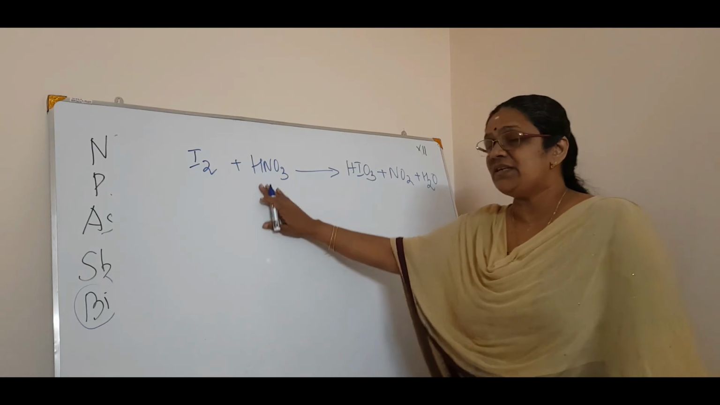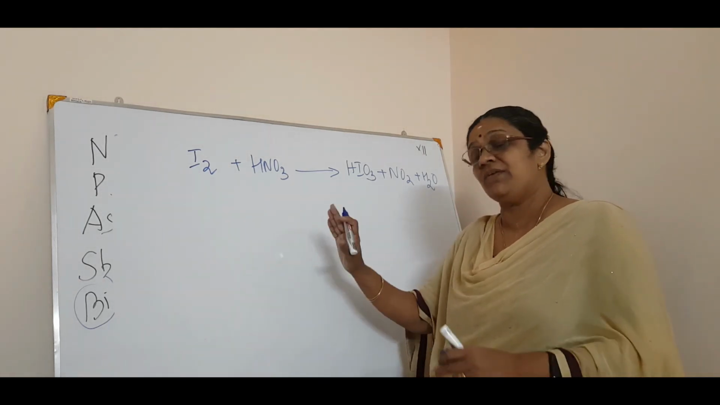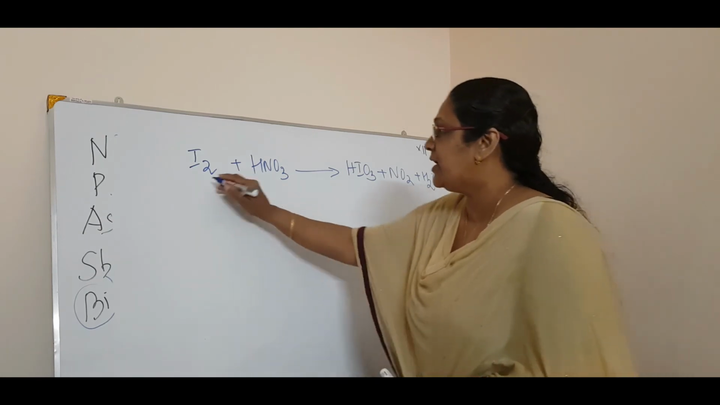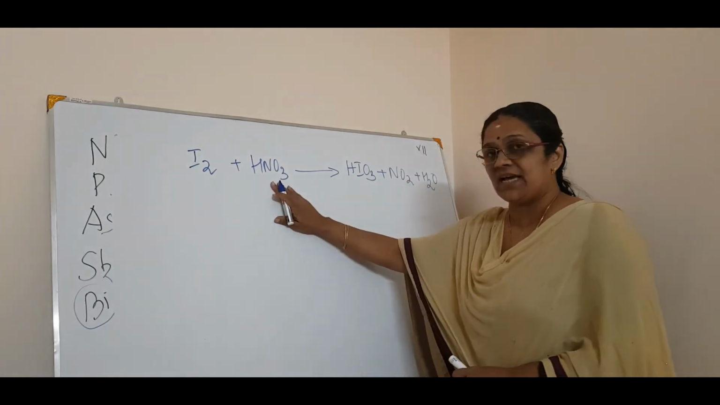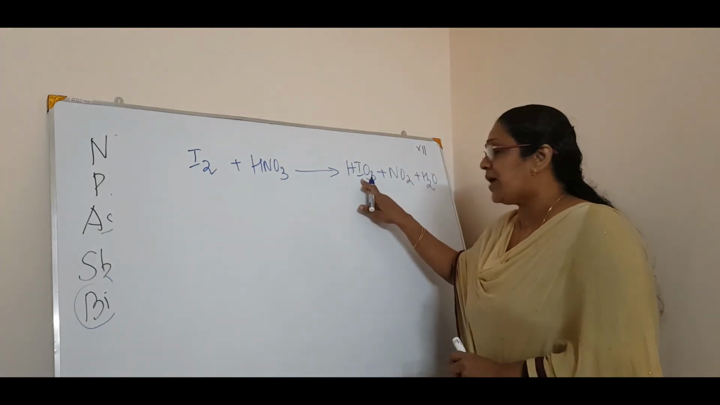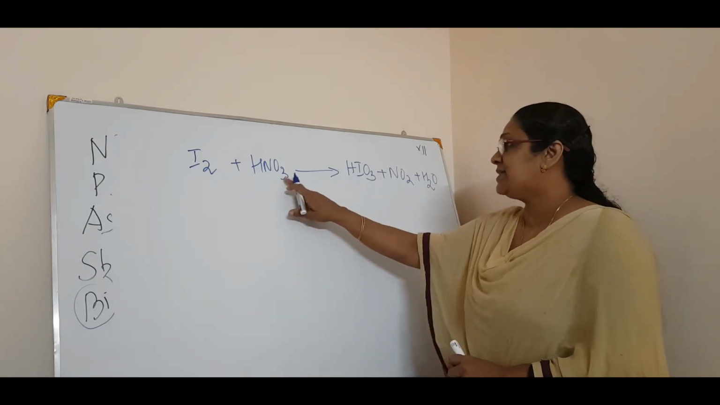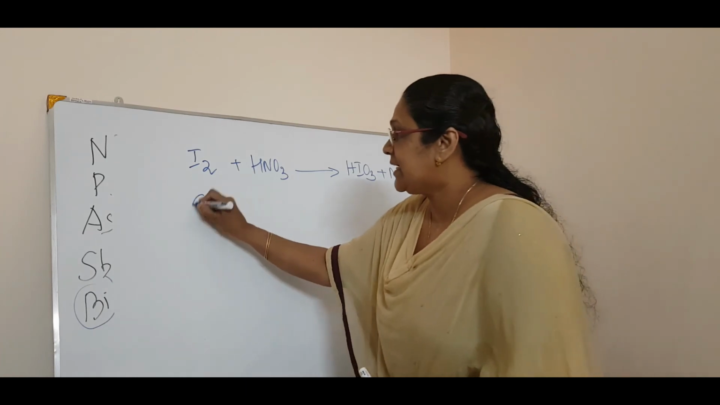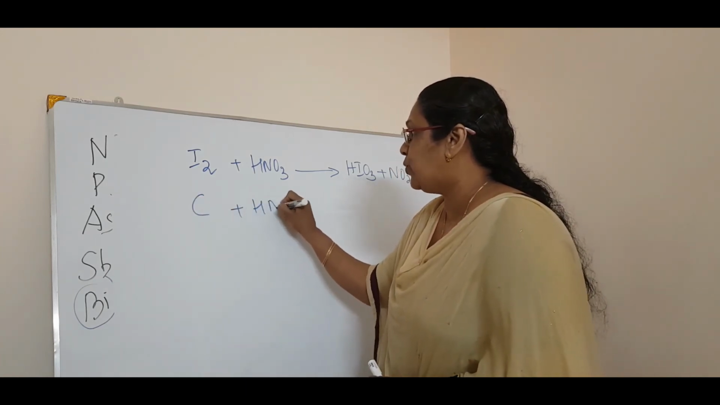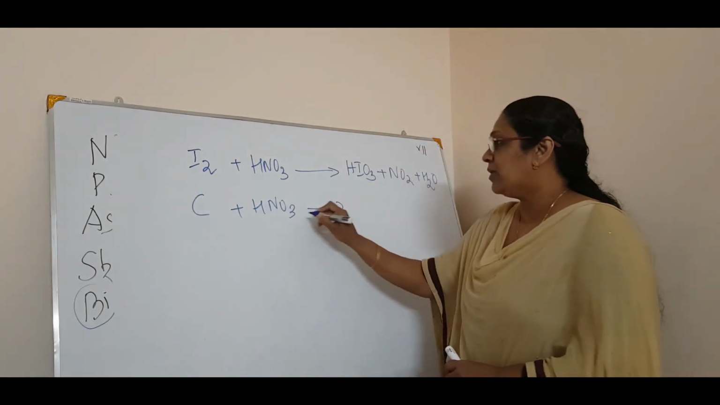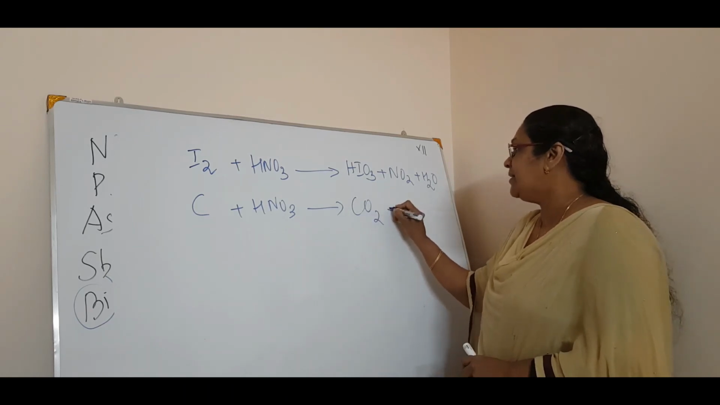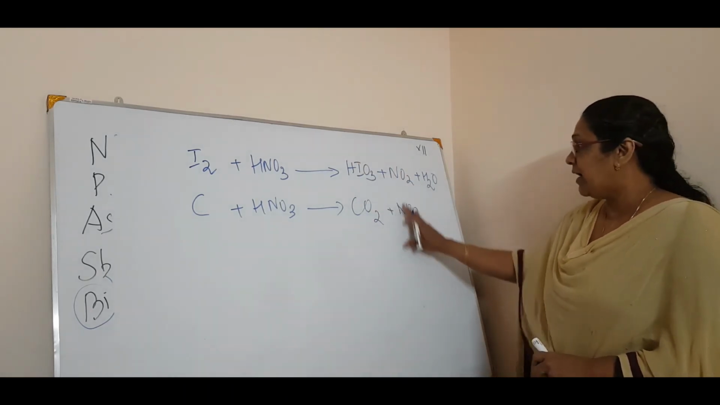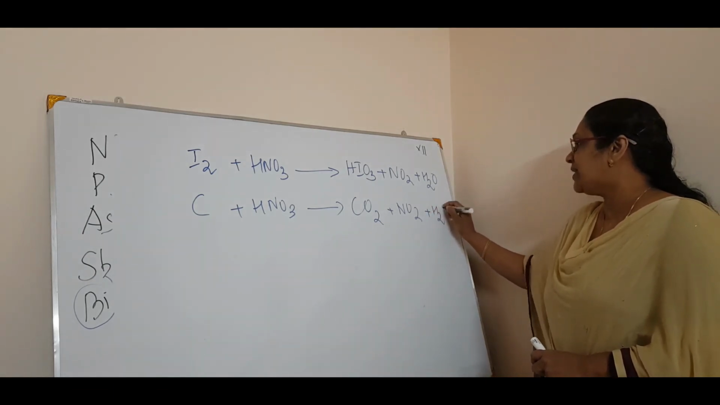First we will see the non-metals reactions, then I will tell you a trick on how to balance it. So listen carefully. First is iodine plus nitric acid. The iodine will be oxidized to iodic acid. Then nitric acid itself is reduced to NO2 and water. Then second is carbon plus HNO3, which will give you carbon dioxide plus the same thing. Only this is different. The products are all the same.